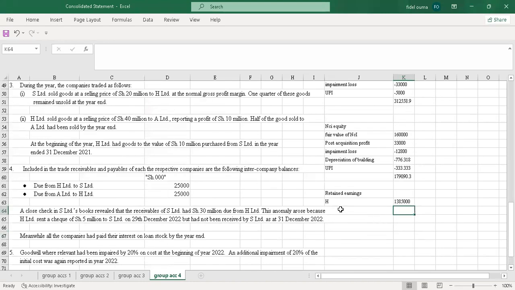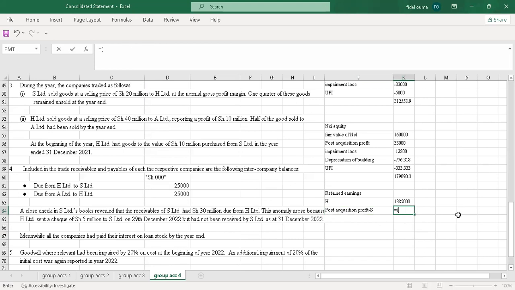Then I will add the post-acquisition profit now for S, so S will be post-acquisition profit. Now this is for S, which is a subsidiary. So the post-acquisition, this is how we will do it.